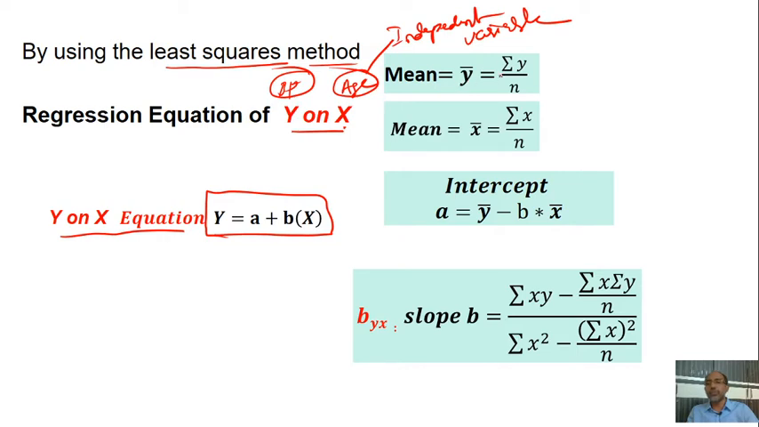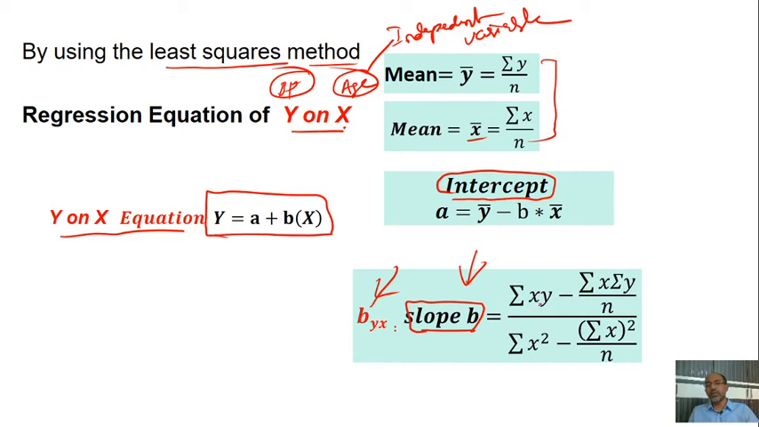We know y bar is equal to sigma y by n, and x bar is equal to sigma x by n. This is called the mean. Then what is the intercept? To calculate the intercept, a is equal to y bar minus b into x bar. That's why we have calculated these two. B we are calculating here. B is nothing other than the slope. This is also called byx.